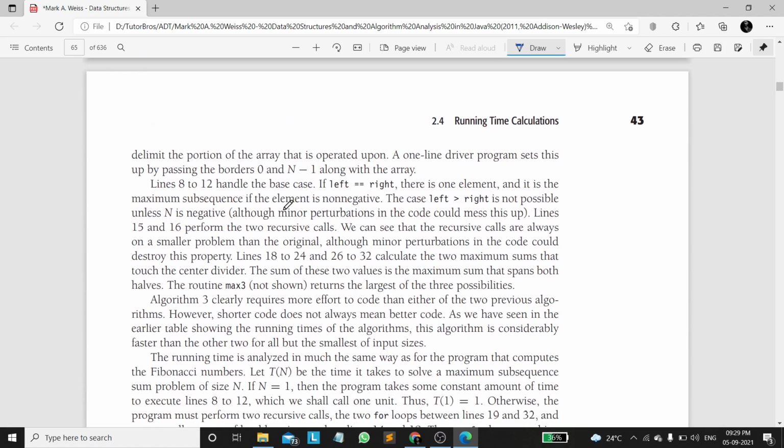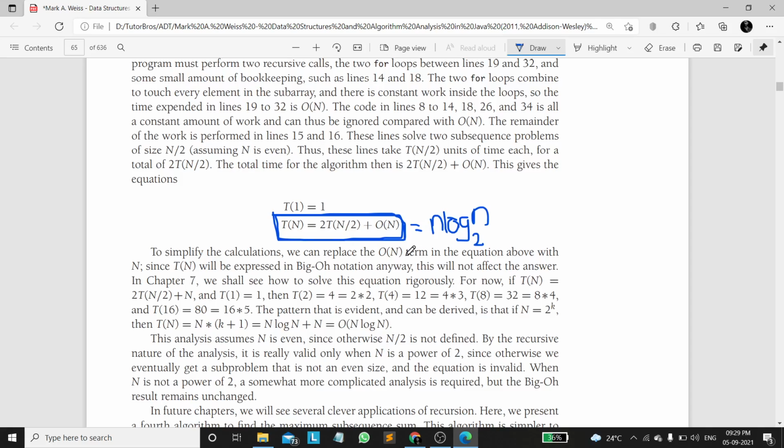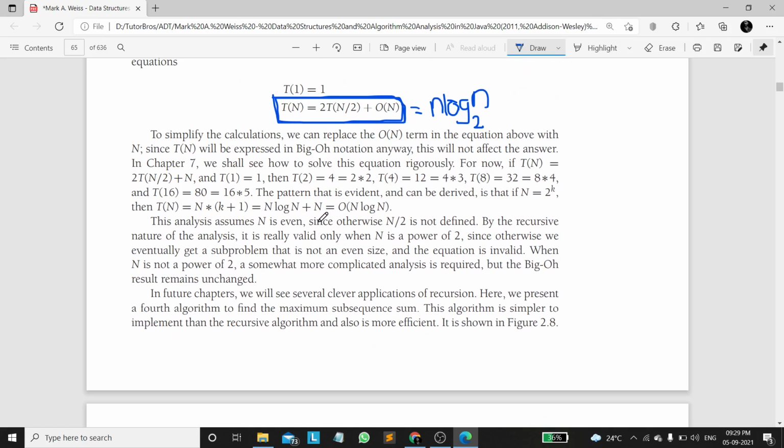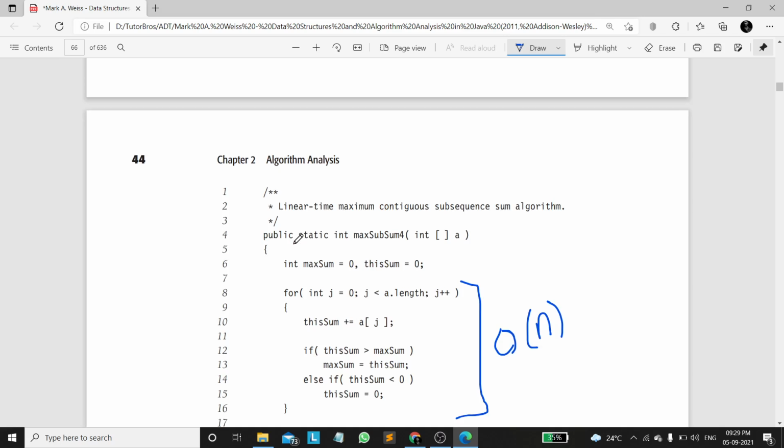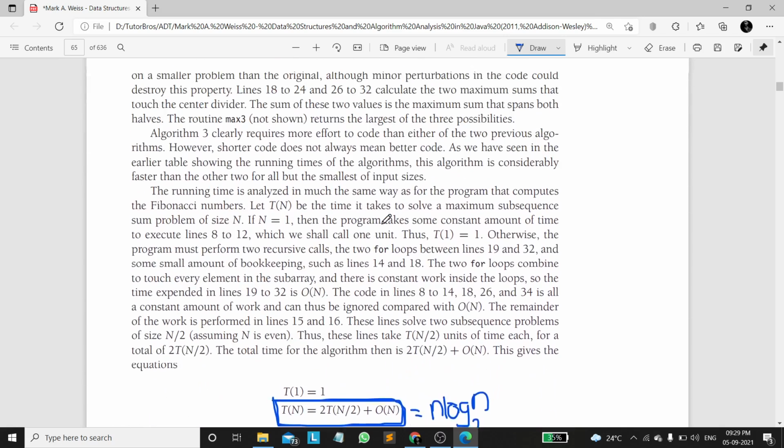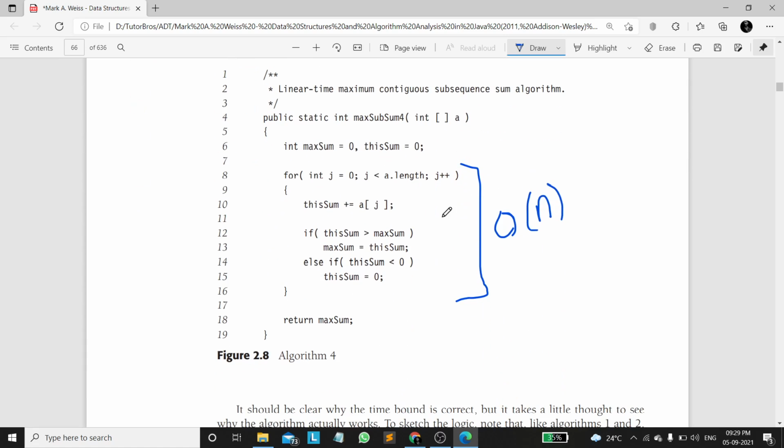That is it. Now this is the recurrence relation for that, which is 2 into T of n by 2. In every recursion call, we divide the size of the array by 2. After calculating the recurrence relation, it is n log n. You can find a similar recurrence relation in the merge sort algorithm. So that is why the complexity of merge sort will also be n log n only. You will be learning all these things when we deep dive into the concept.